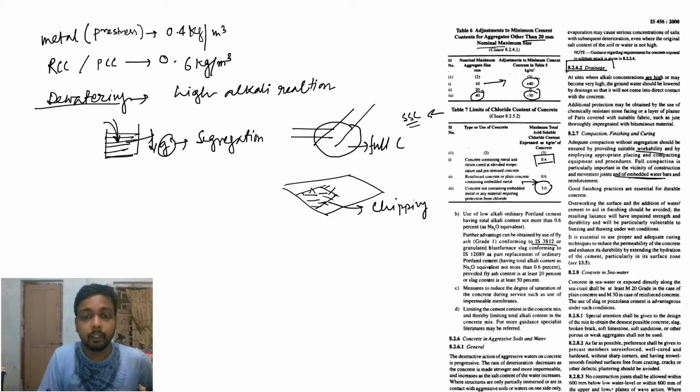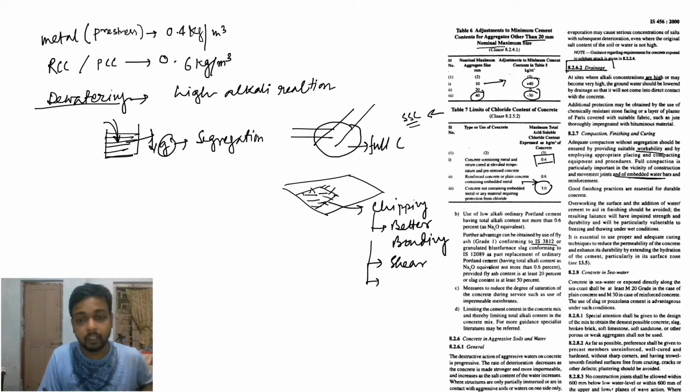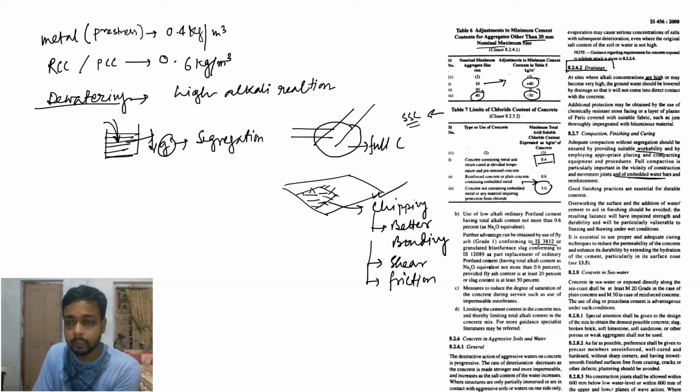Why do people do the chipping? Because of better bond, or better bonding, because it increases the shear property. Shear is a synonym of friction, so it is increasing the friction property. Okay. Good finishing practices are essential for durable concrete. Overworking the surface and the addition of water, cement, or aid to finishing should be avoided. The resulting laitance will have impaired strength and durability.